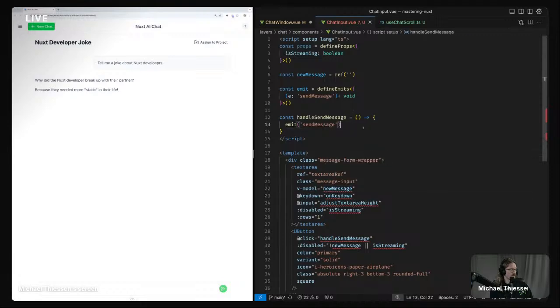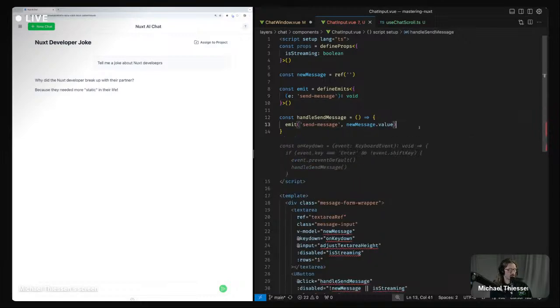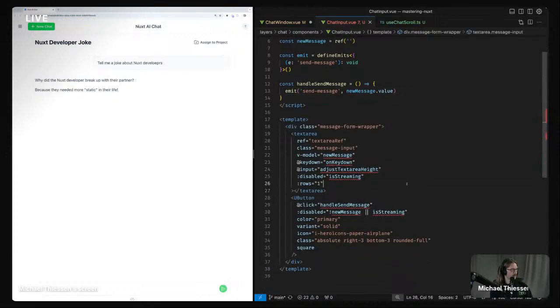And then we'll send that up when we do send message. We want to do hyphenated there. And then on key down, handle send message.